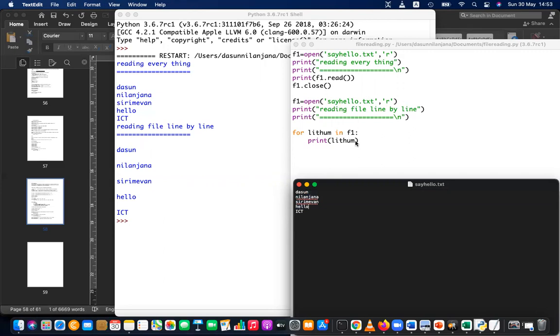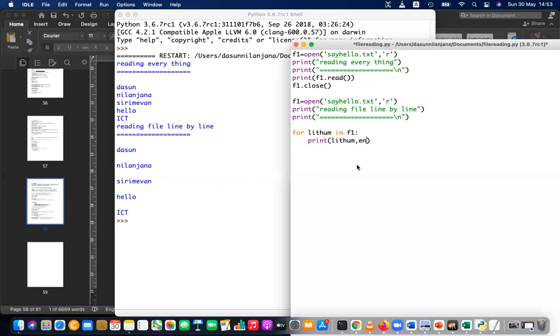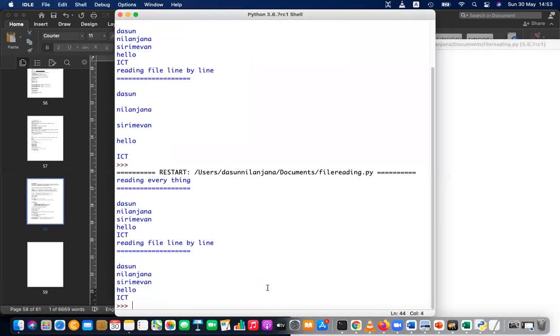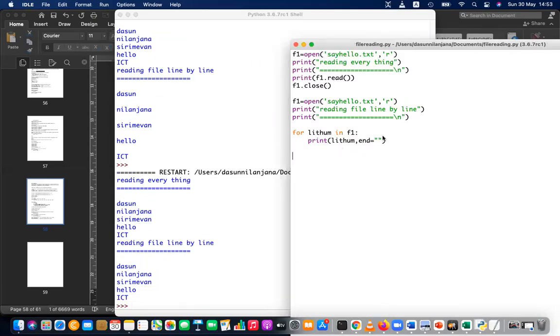So you have to stop the new line coming from the print. You have to end with nothing. End with nothing, no new lines. Then when you're printing, it will print the same thing. Otherwise, it will print the new line from the file as well as print adding a new line. Understood?